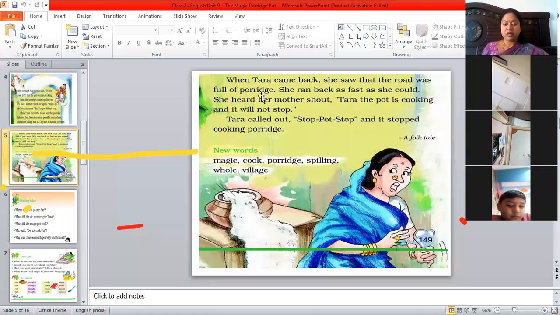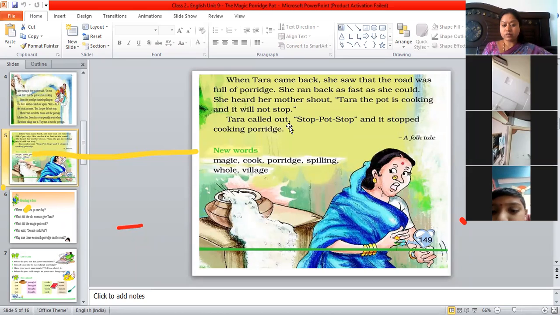What might have happened? Then she ran back as fast as she could. She ran to her home. She heard her mother shout. Mother was shouting, Tara, the pot is cooking and it will not stop. Mother was very much tensed. What is this? The pot is not stopping cooking. So she shouted, Tara, the pot is not stopping. It's going on cooking. What to do?